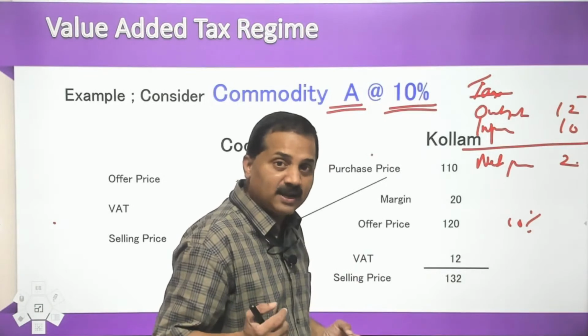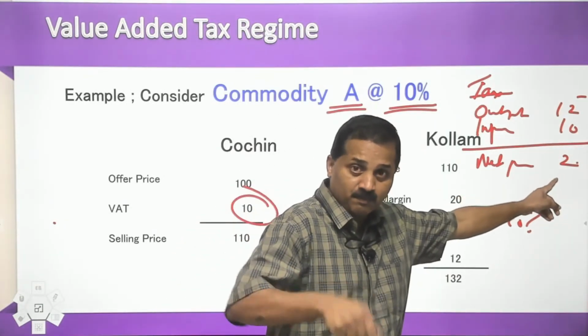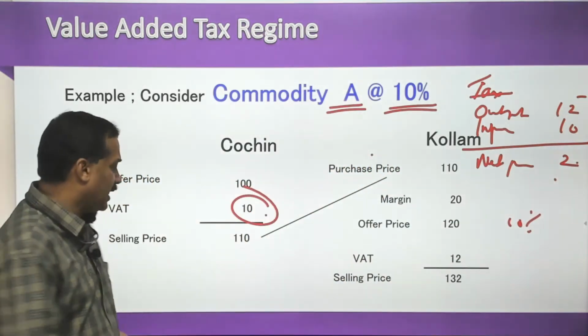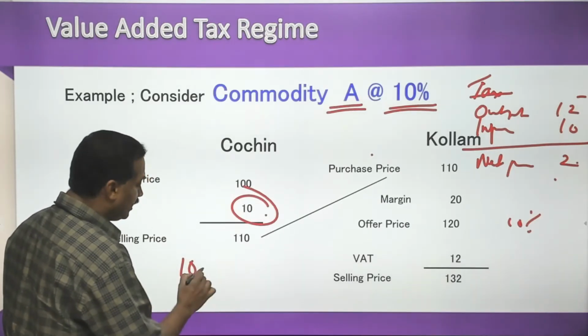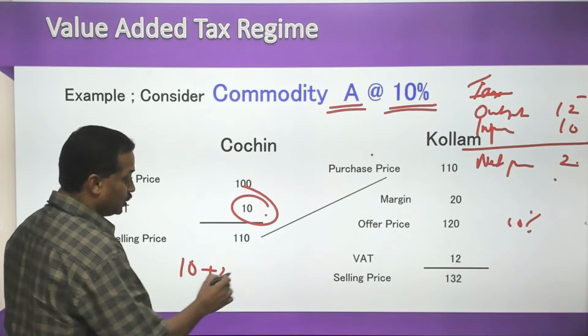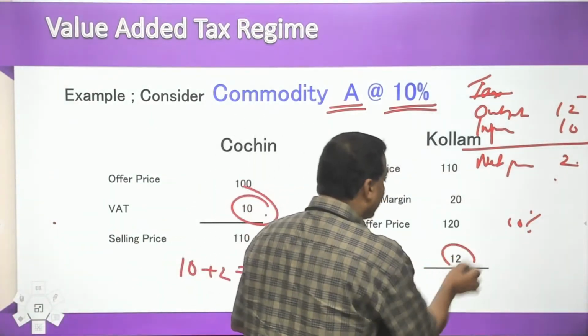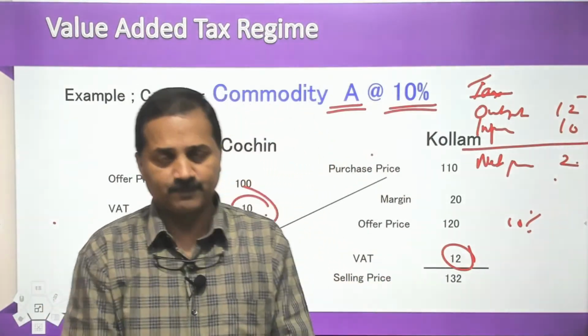How much am I paying now? 2, which is paid now, and 10, which is already paid. So I am not losing anything in the game. I have paid 10 rupee earlier, now I paid 2 rupee. So total 12 is what I am paying to the government, and that 12 I collected from my customer. So I don't lose anything.